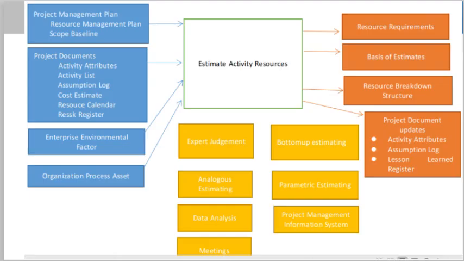Now what are the inputs and what are the outputs of this process? The process is Estimate Activity Resources. The first input for this process is the project management plan, which includes the resource management plan and the scope baseline as well. Then project documents is also another input, which includes the activity attributes, activity list, assumption log, cost estimate, resource calendar and the risk register.